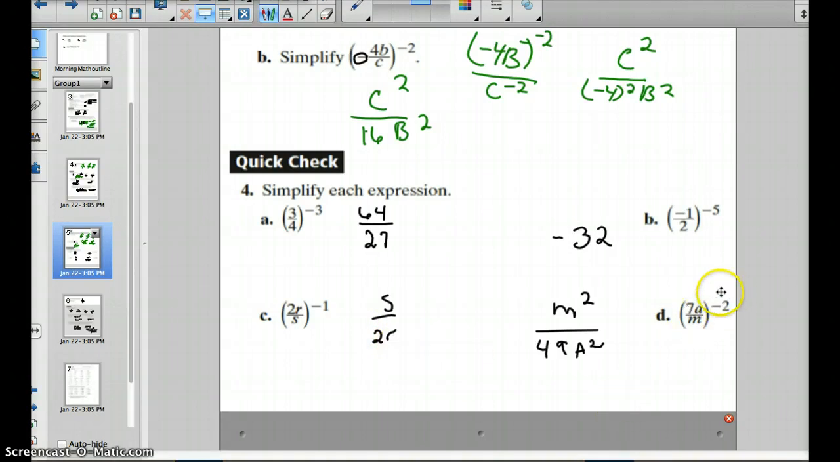In this case, we're distributing the negative 2, so we would have 7 to the negative 2 times a to the negative 2 divided by m to the negative 2. So again, we're going to use those tickets up as fast as we can, and the m comes up to become m squared, and the 7 to the negative 2 comes down to become 7 squared, which is 49, as well as the a squared.